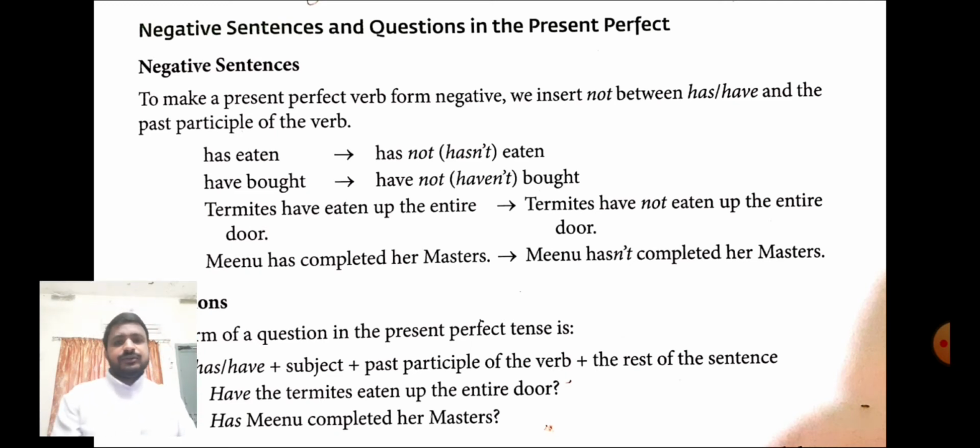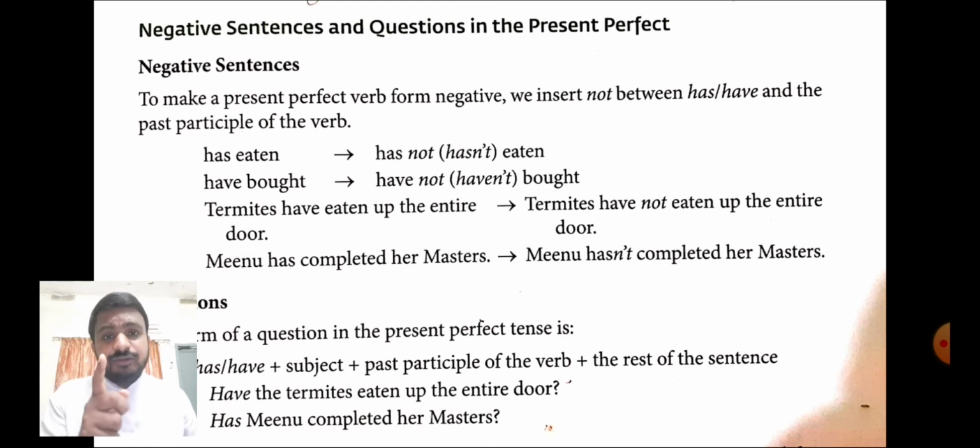And remember, friends, one more thing that you will be studying in later classes, but the common mistake we make is the usage of present perfect with some past statements. For example, he has gone to Kolkata yesterday, or he has gone to Ahmedabad yesterday.